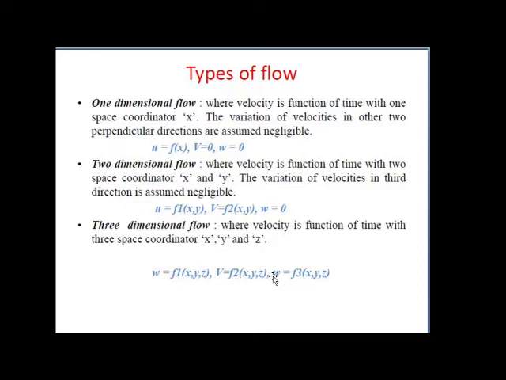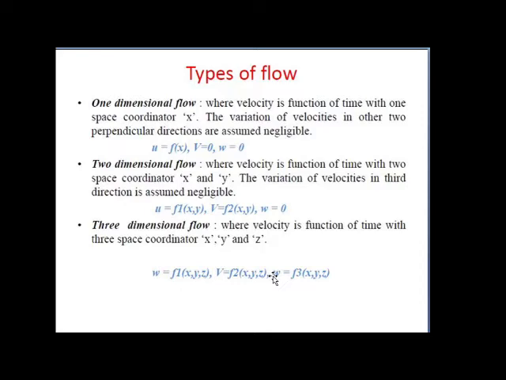So what is meant by one dimensional flow? Here, the one dimensional flow is the type of flow in which the flow parameters, means velocity, is a function of time and one space coordinate only. Then such a type of flow is called a one dimensional flow. Here the velocity only in the x direction is considered.